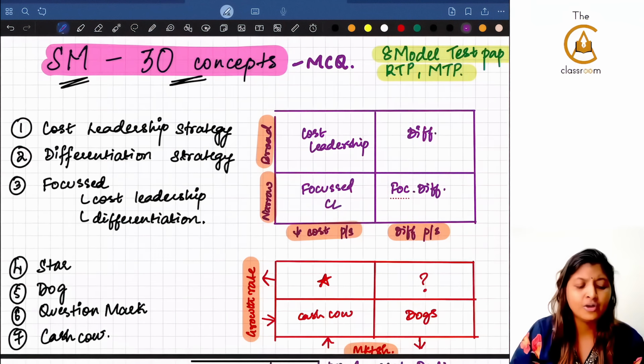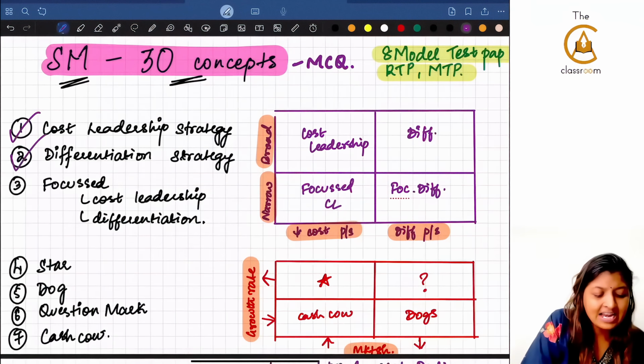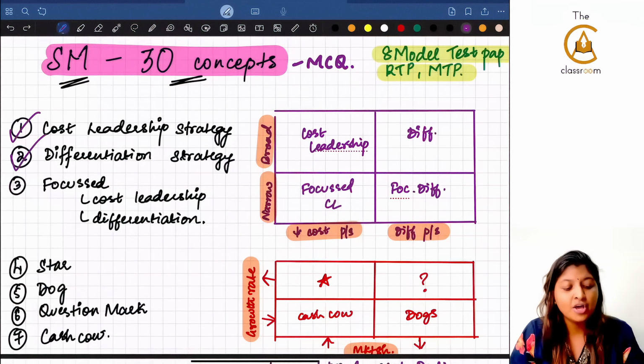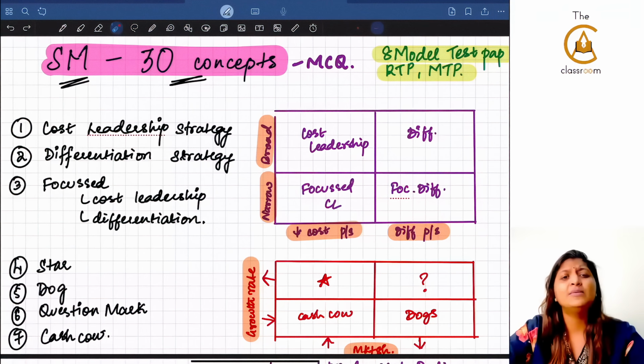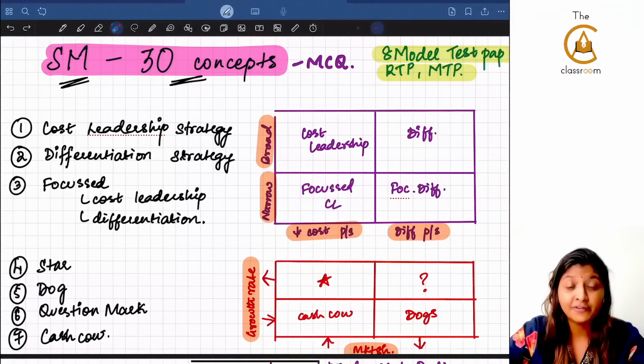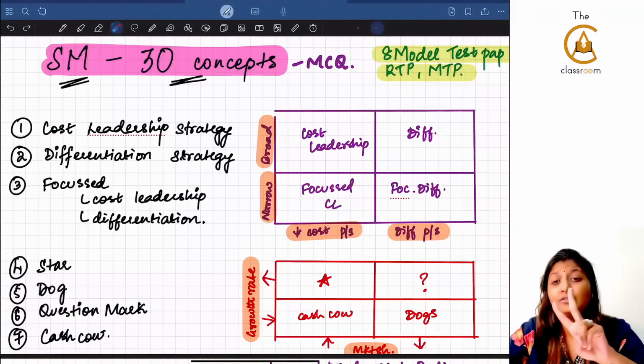Now, quickly getting into the concepts. The first, second, and third concepts talk about cost leadership, differentiation, focus cost leadership and focus differentiation. There can be a case study which is giving you a case and asking you to figure out what kind of strategy that is. In that case, you only have to ask two questions.